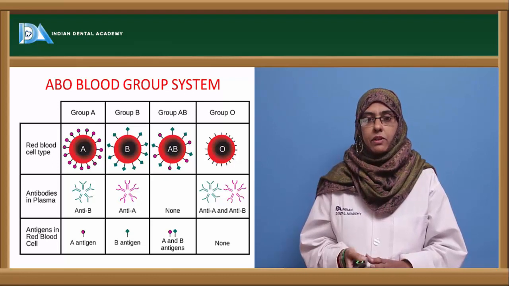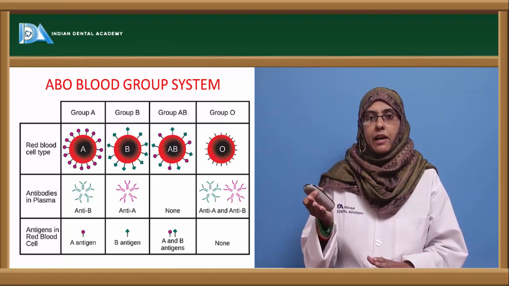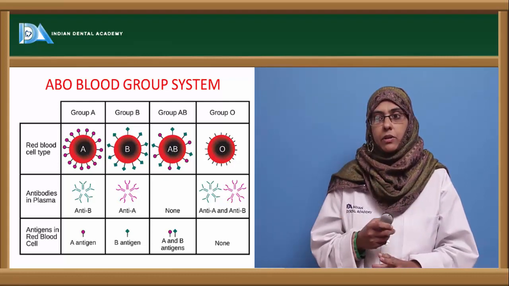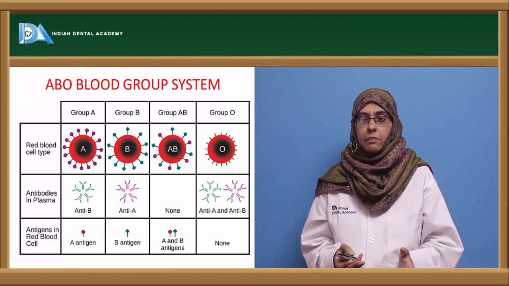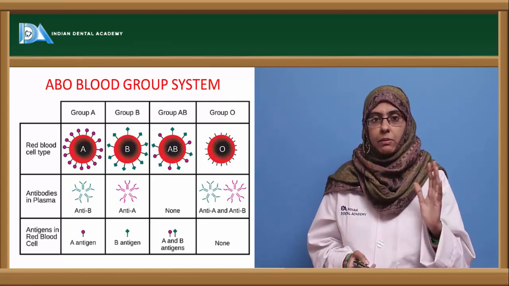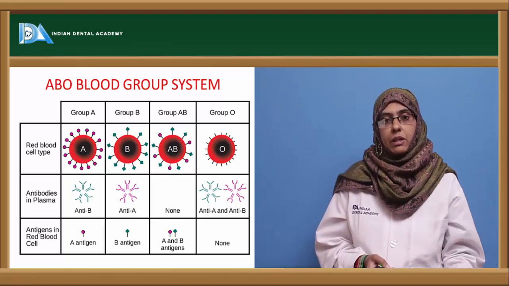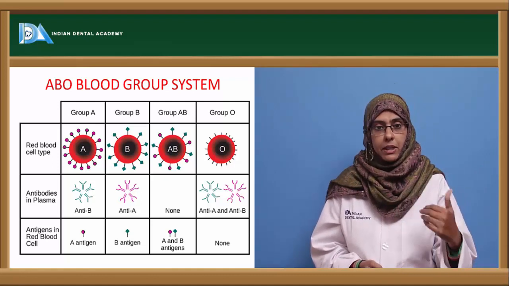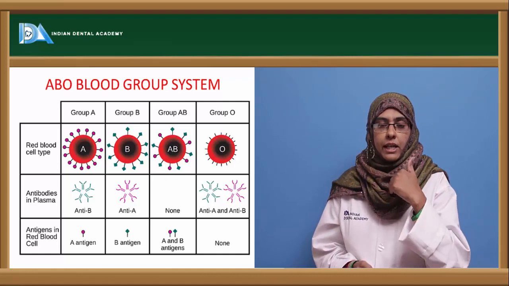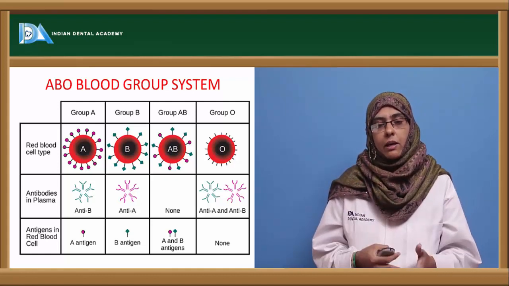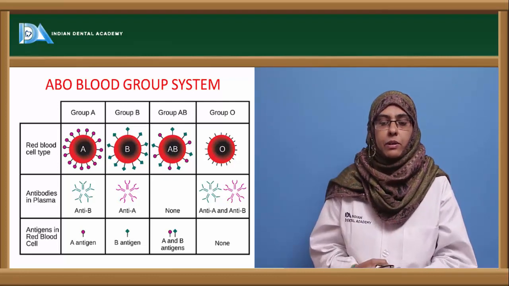The group A individual, the red blood cell will have the A antigen. Antibodies in the plasma will be anti-B antibodies, and antigens in the red blood cell is the A antigen. So while going for the blood transfusion, we should keep in mind that the A blood can be transfused only to the B blood, because it is the antibodies that are present in the plasma that can go and interact with the antigen and cause the destruction of the cell, or lead to clumping and causes various types of immunological